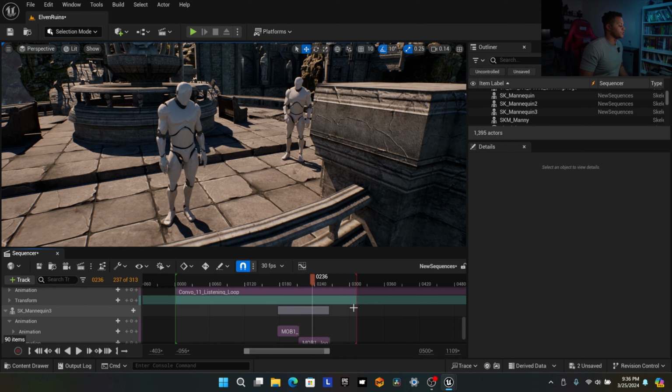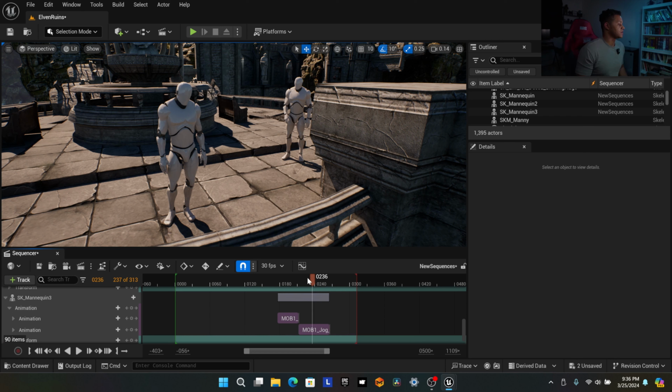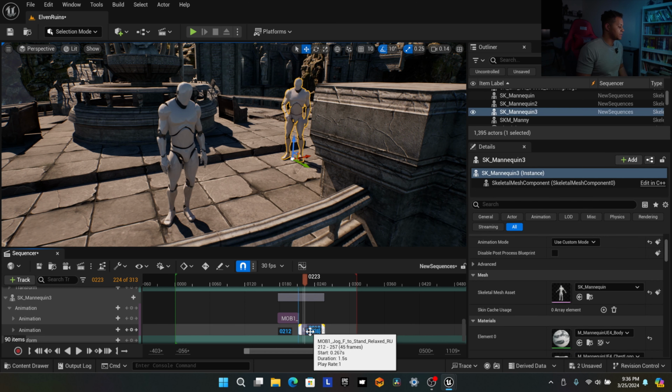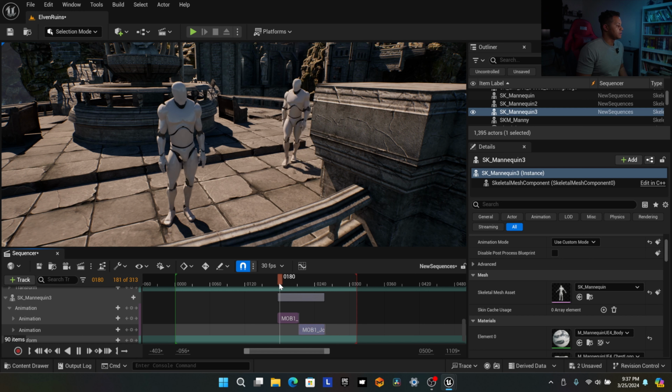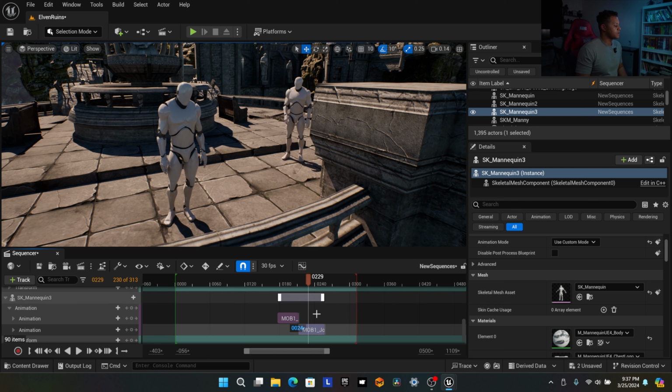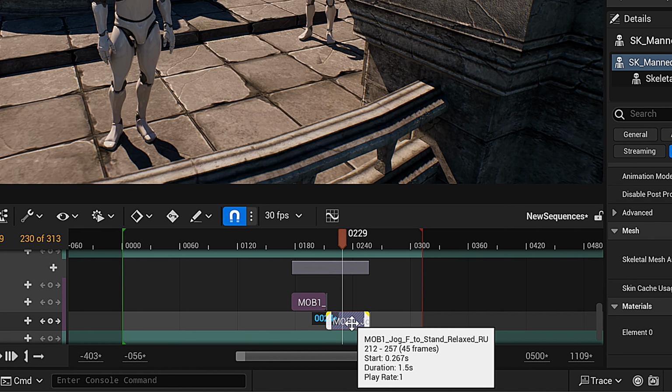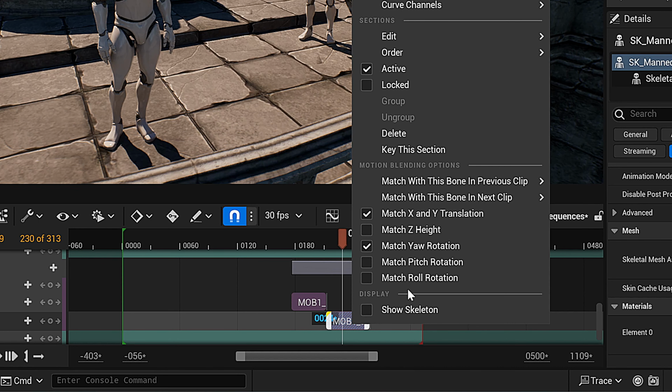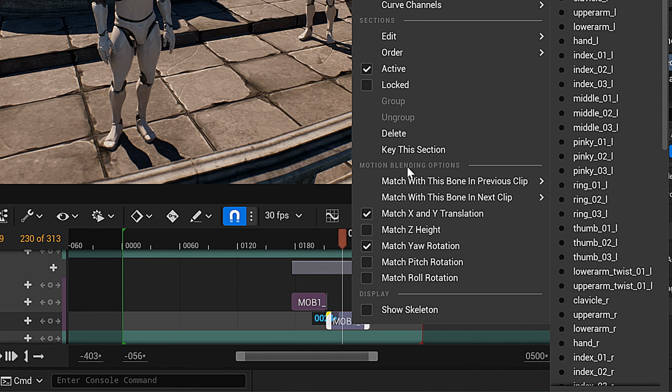Okay, so since we're using two different animations, this is what I was talking about, now we're going to have to blend these to somewhat go together, which is going to look a little weird because he's not jogging. So first, we want to make it so he doesn't snap back when the second animation starts. A quick way to fix that is right click on the second animation and then go where it says motion blending options.